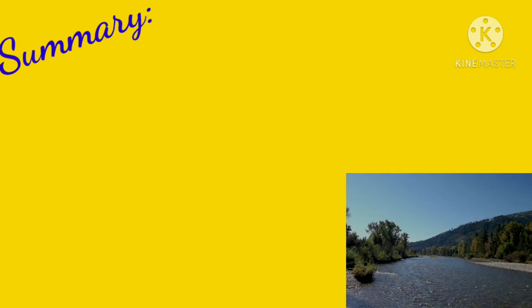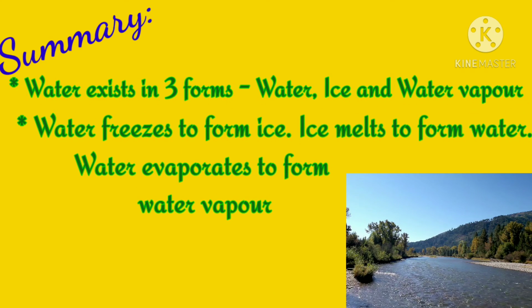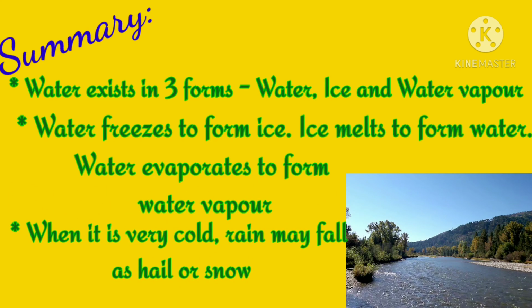Now by the end of the chapter, we can conclude: water exists in three forms: water, ice and water vapor. Water freezes to form ice. Ice melts to form water. Water evaporates to form water vapor. When it is very cold, rain may fall as hail or snow.